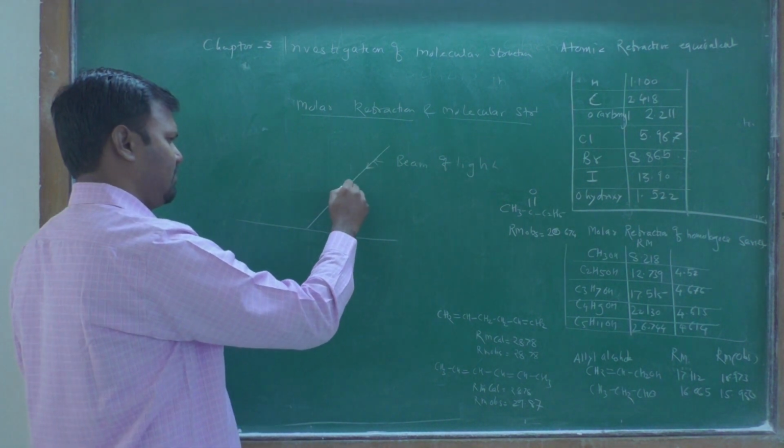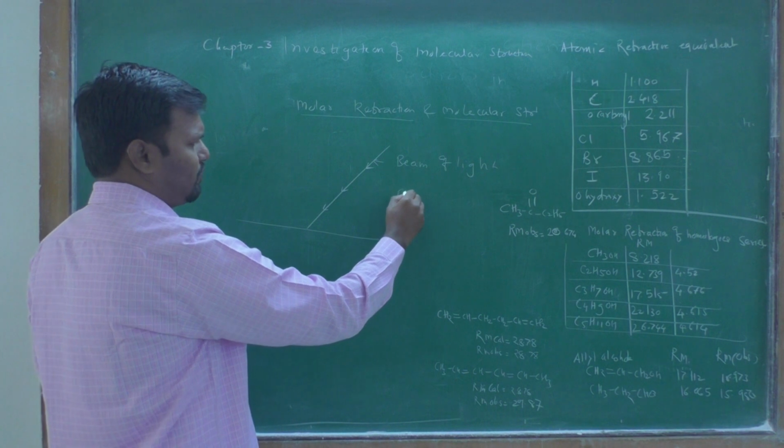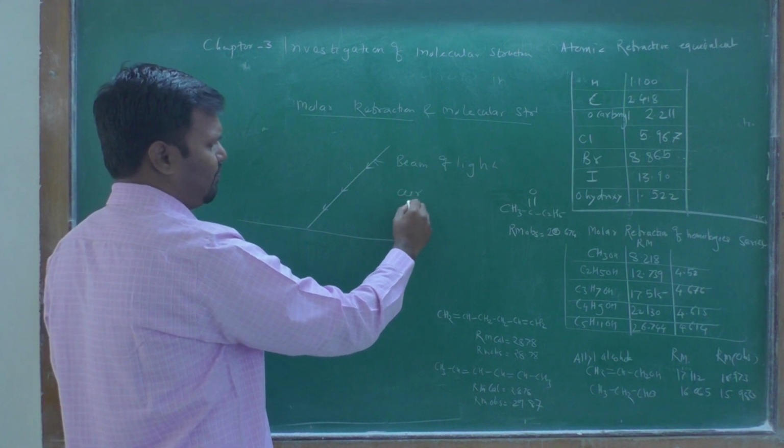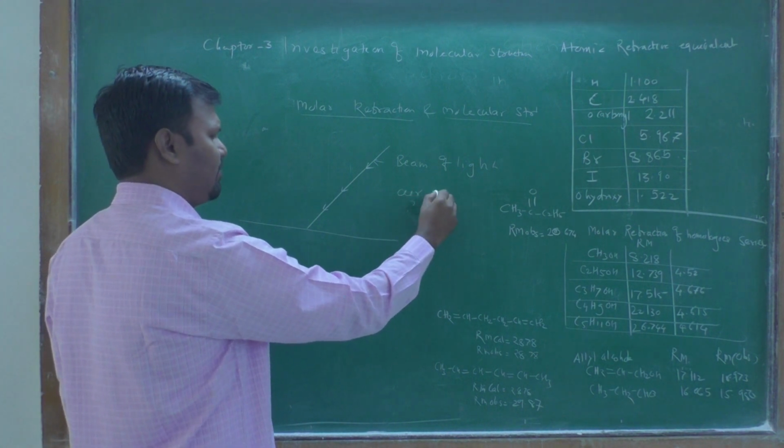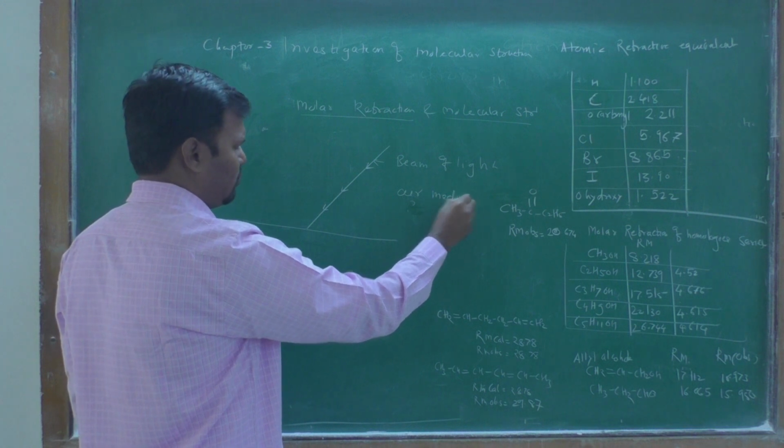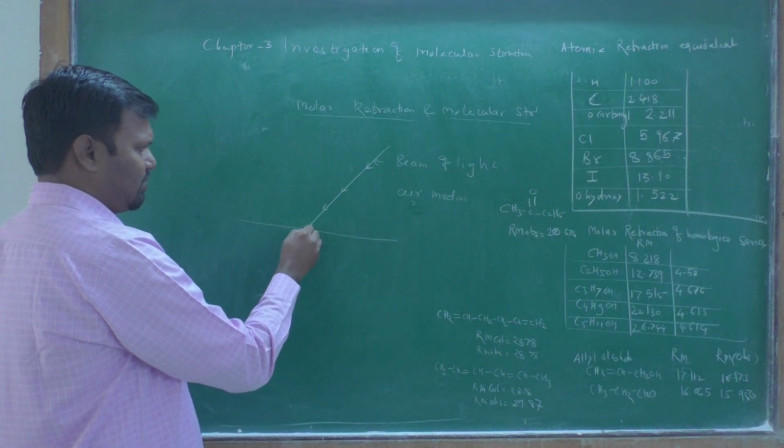Its direction is that it moves from the rare medium, or the air medium, to the denser medium.